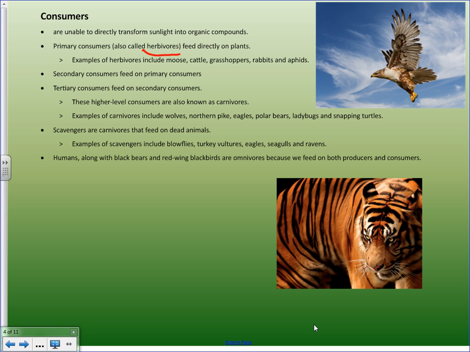So examples of herbivores, things like moose, cattle, grasshoppers. Secondary consumers, they will feed on primary consumers. And tertiary consumers feed on secondary consumers. These high-level consumers are also called carnivores. So both secondary and tertiary consumers are things like carnivores.